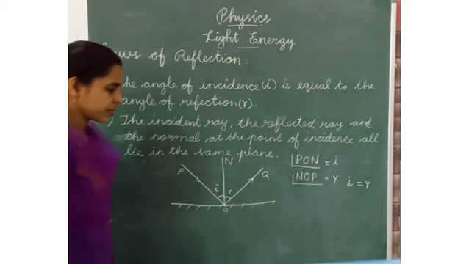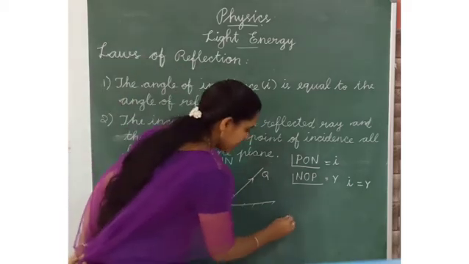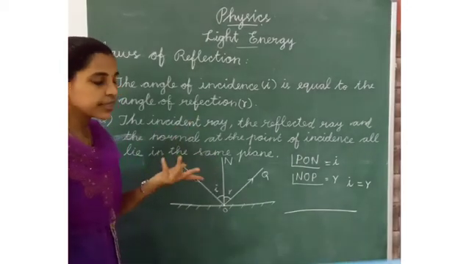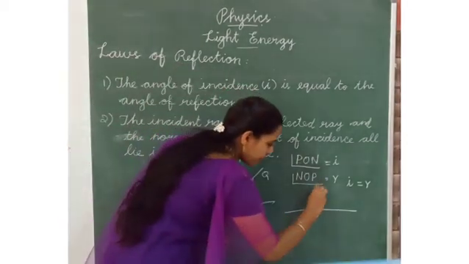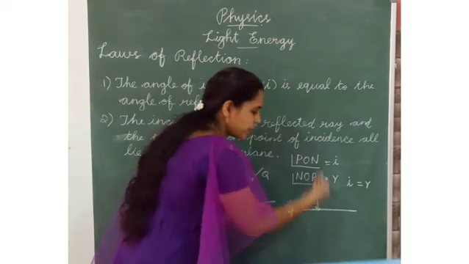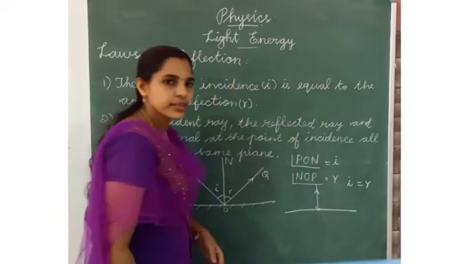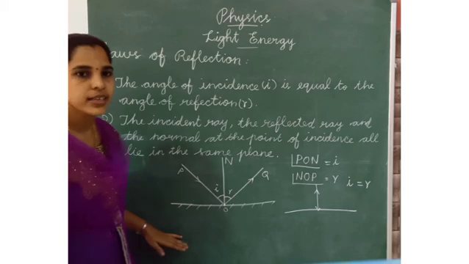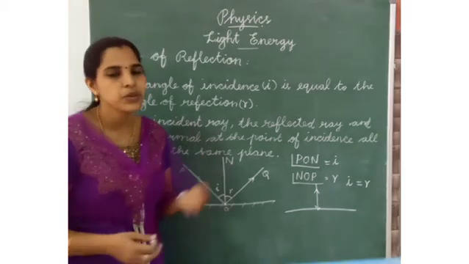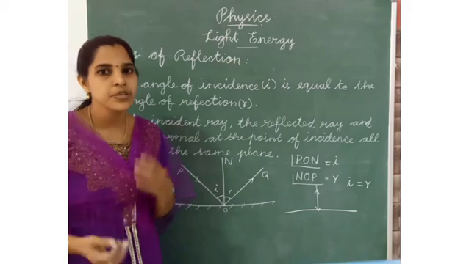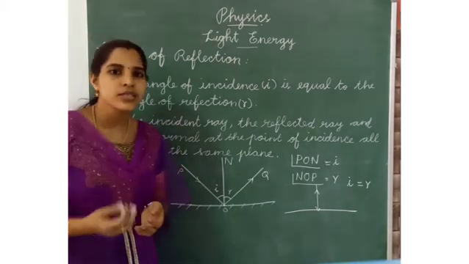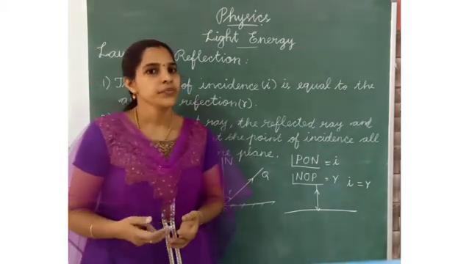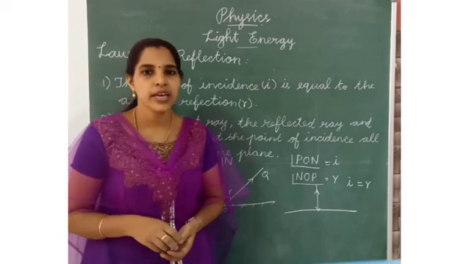Also, listen, if we throw a ball or send rays of light along a direct path, it will be reflected along the same path. The light will reflect along the same path. Do you understand this? Laws of reflection. Today we have learned about reflection, terms of reflection of light and laws of reflection. You should refer to the book. This is an important topic, so in the beginning you have to learn it well. Okay. Thank you.